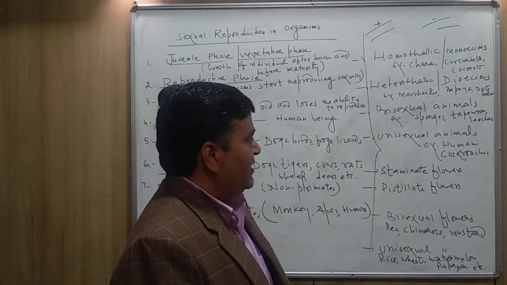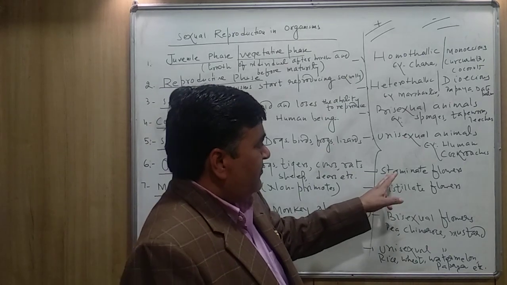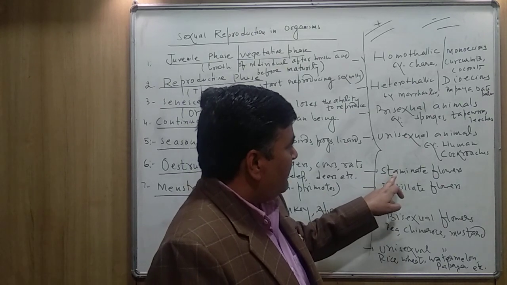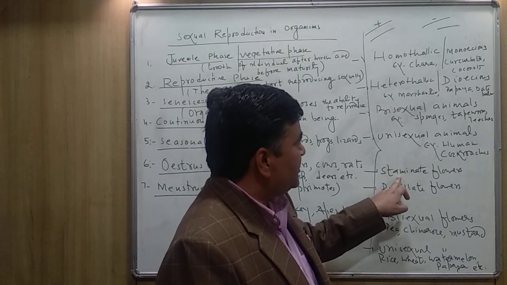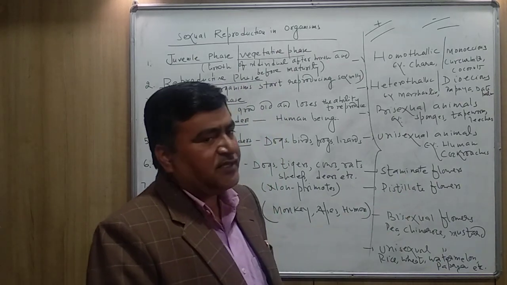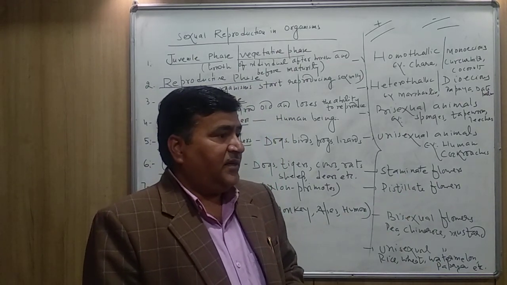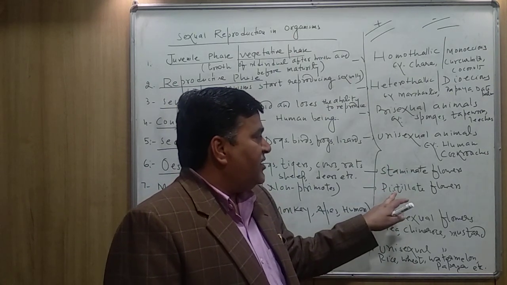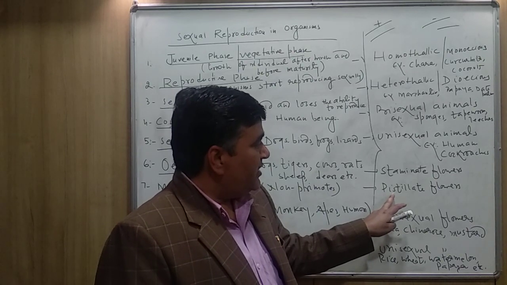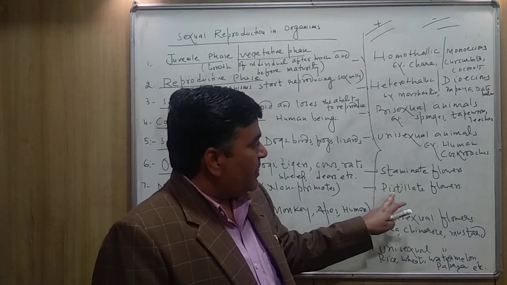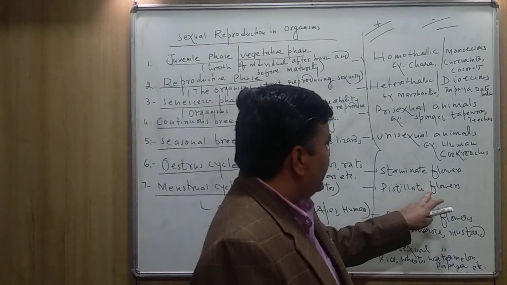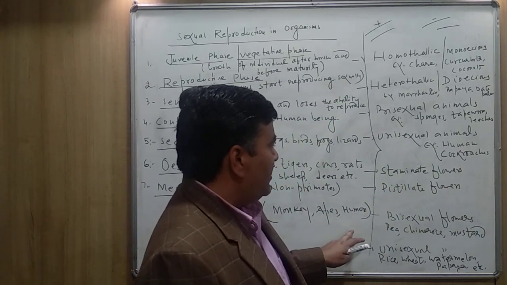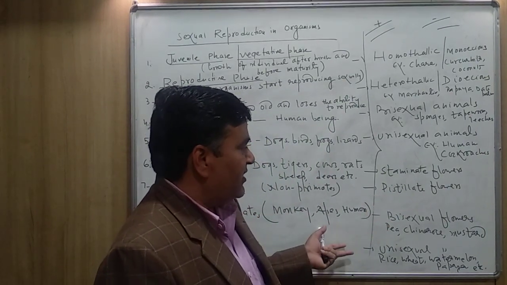Staminate flower and pistillate flowers. The unisexual male flower in the plant, it is called staminate flower. Means the unisexual flower having stamens is called staminate flower. And the unisexual female flower is known as pistillate flower. These two are applicable for the unisexual flowers.